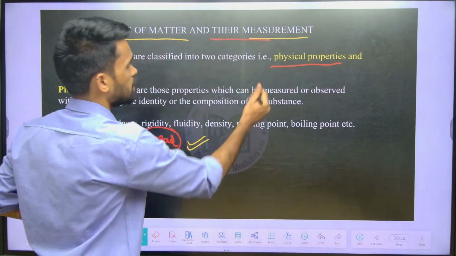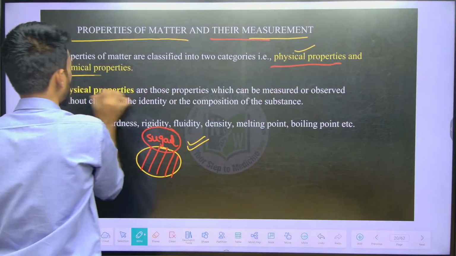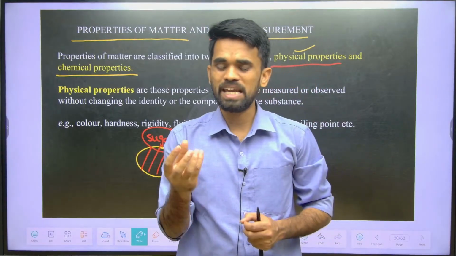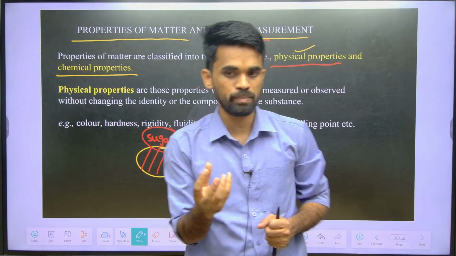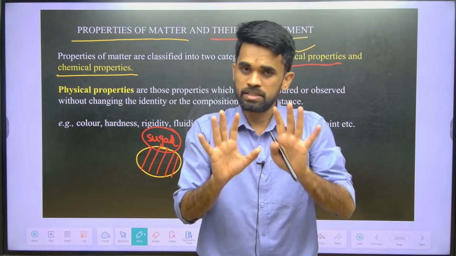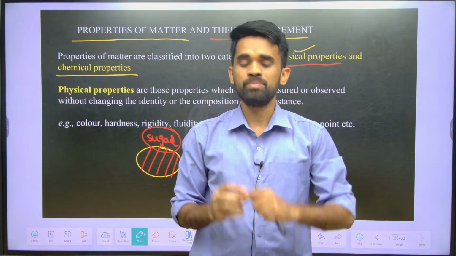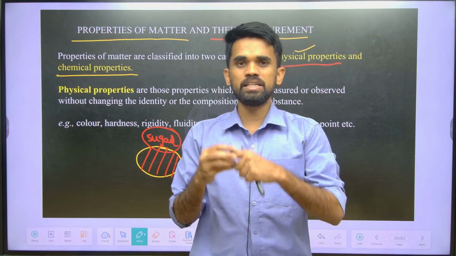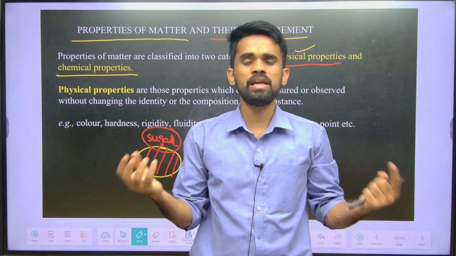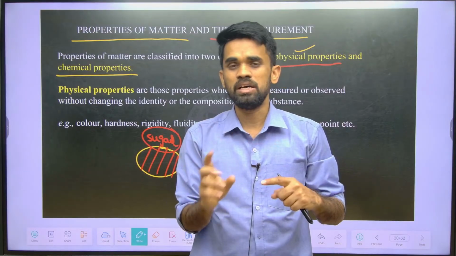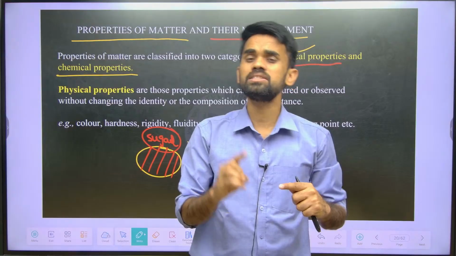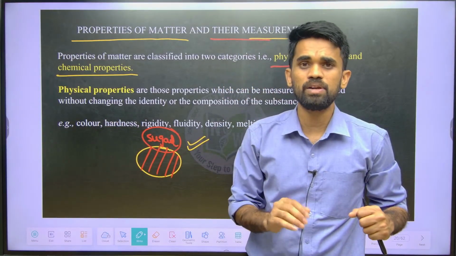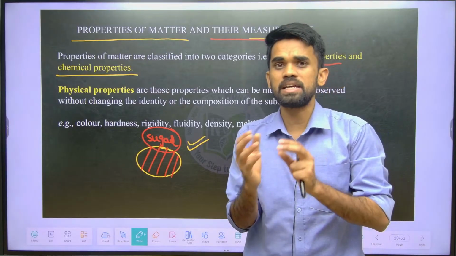Like that we have physical properties and chemical properties. Chemical properties means, for example, you take any metals. Some metals, when exposed to the air, you can observe this in your daily life. We use gold rings or ornaments, we keep them in water, they are exposed to the air, but they won't get damaged. Whereas the iron metal that you keep aside for a longer time will get rusted, it will get damaged.